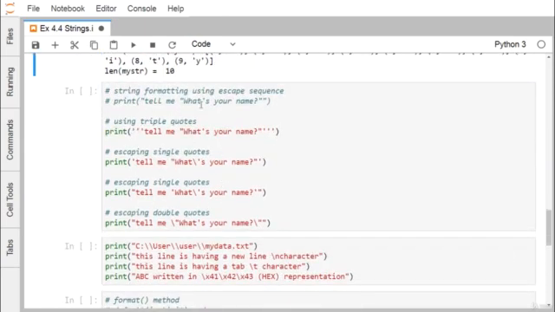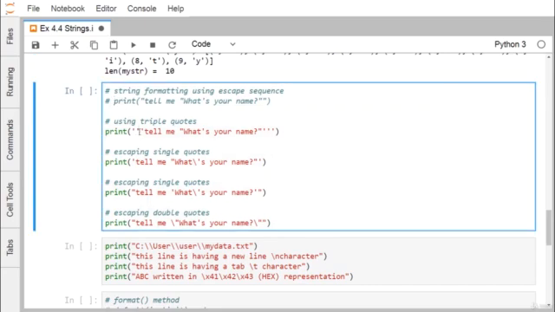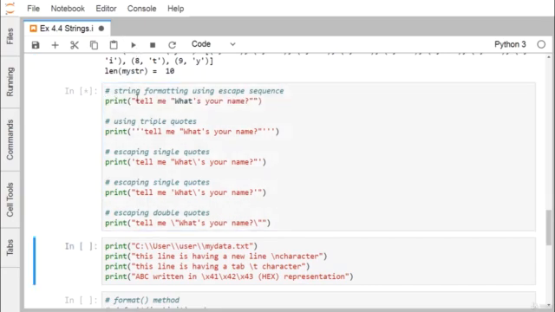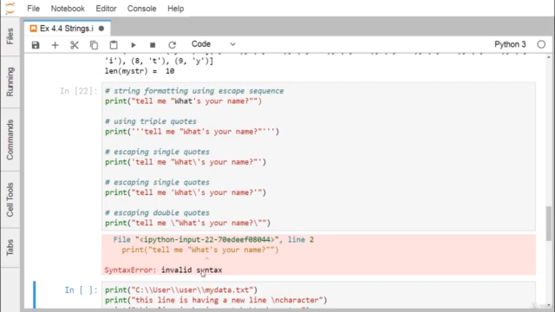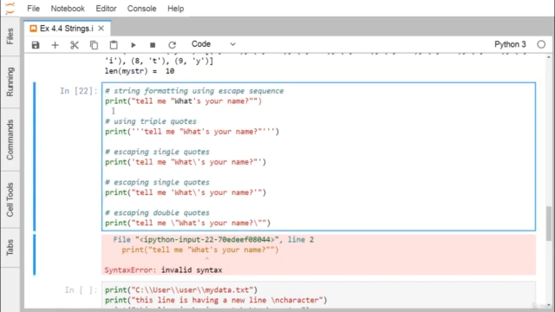Now we shall deal with single quotes and double quotes. Let us suppose I am going to print this one. When I print it, it produces an error. Why? Because there is a double quote inside, and Python takes this double quote as the terminating double quote. That is why it causes an error here. It also says invalid syntax, because the quotes are not balanced.